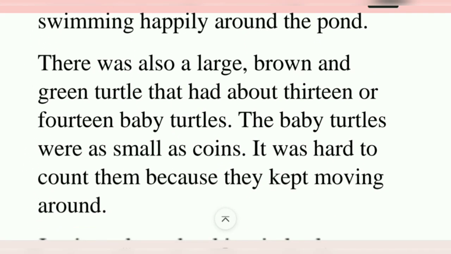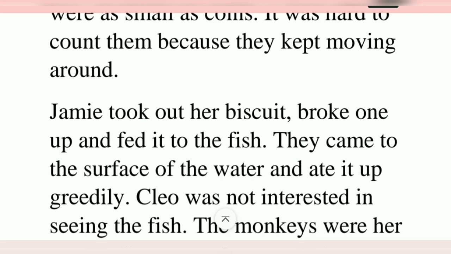There was also a large brown and green turtle. The baby turtles were as small as a coin. It was hard to count them because they kept on moving around.